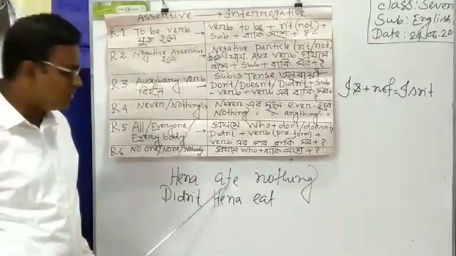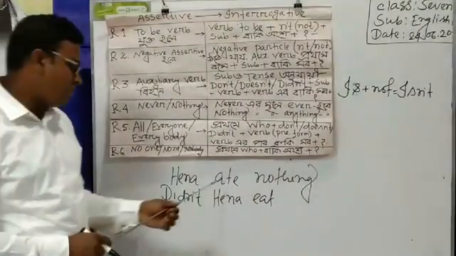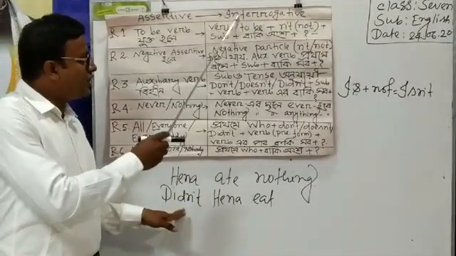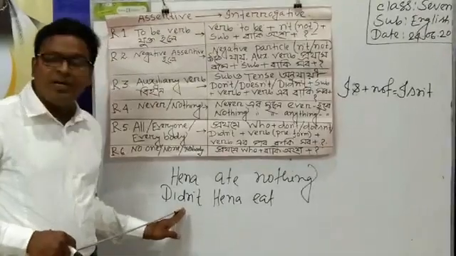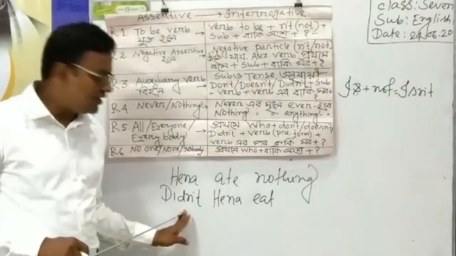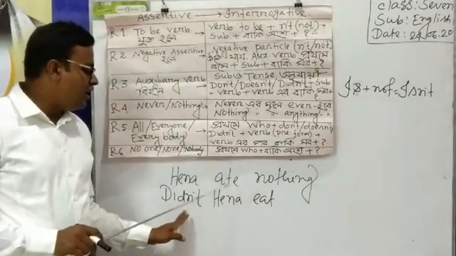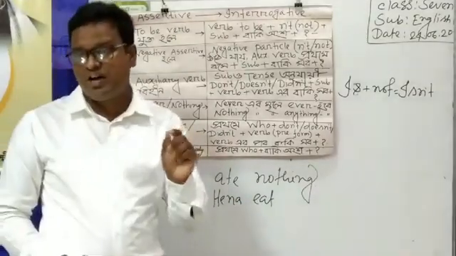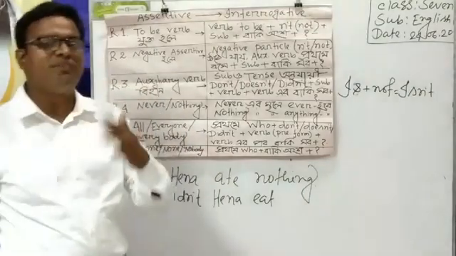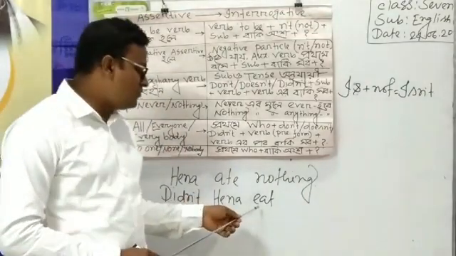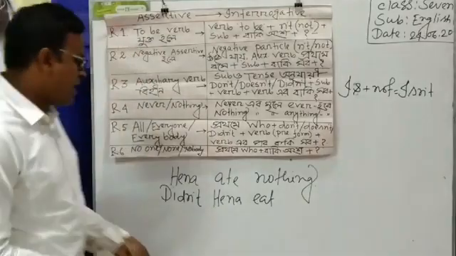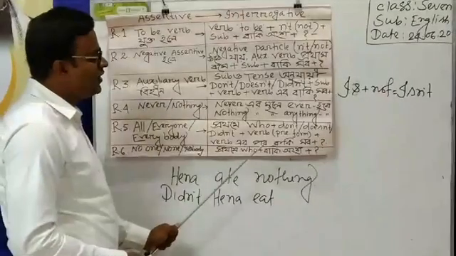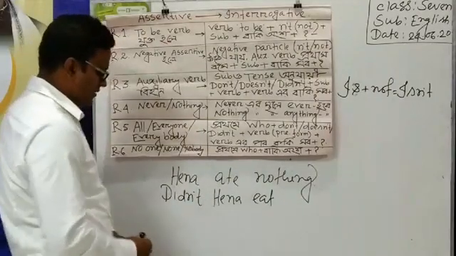I don't write "ate" because the sentence was past tense. But now I am writing an interrogative sentence, and at the beginning of the sentence I have written here "didn't". That's why I can't write "ate" here. I have to write the base form. I have to write the present form of the verb "eat". That's why here I am writing "eat", and there is a word "nothing". If there is "nothing", "nothing" will be written "anything".